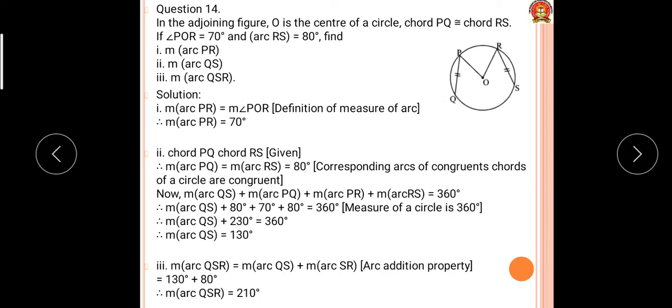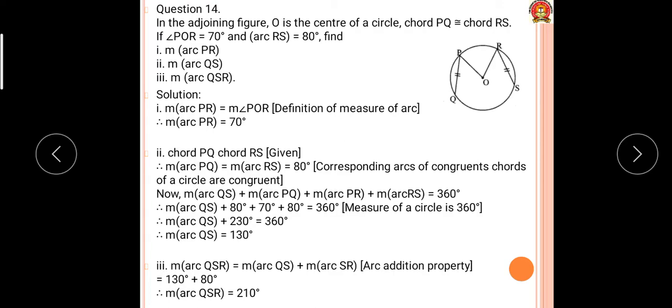Okay, in the adjoining figure, O is the center of a circle. Chord PQ is equal to chord RS. If angle POR is 70 and arc RS is 80, this is arc RS 80. Sorry, angle POR is there. Angle POR is 70 degrees and this arc is 80 degrees. Very simple question. Now listen, these things we have to find out.